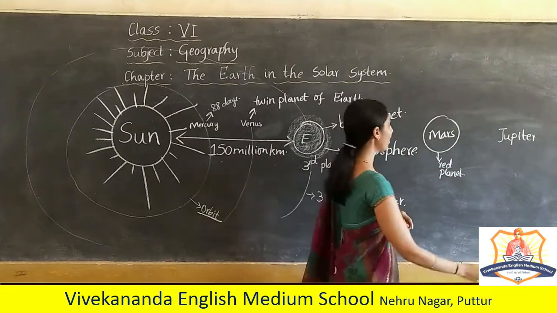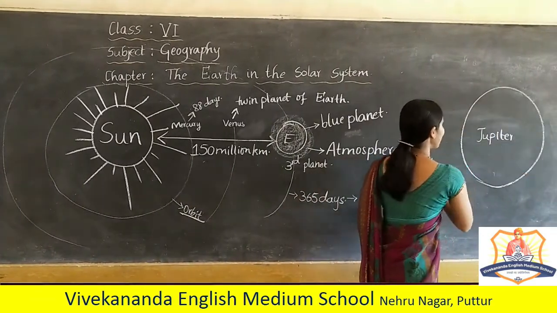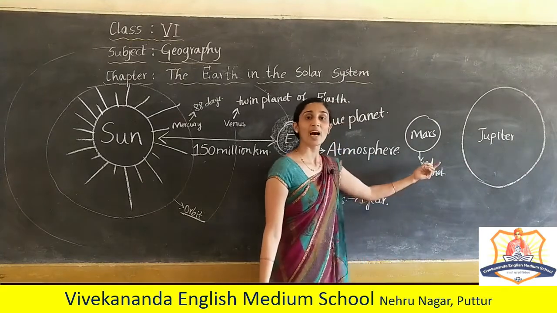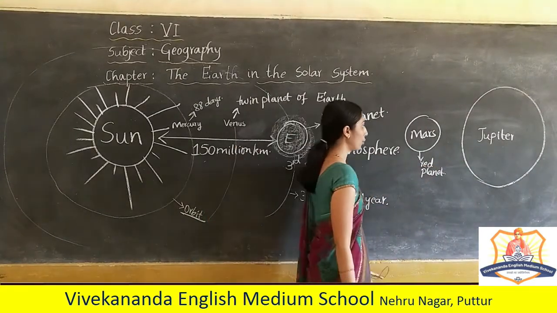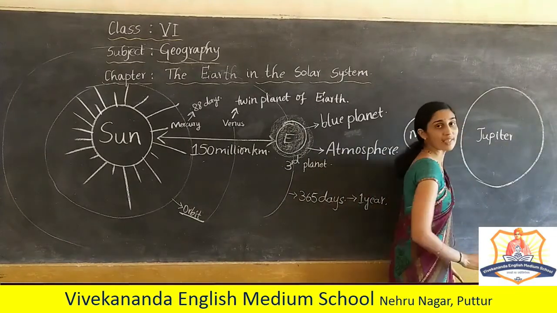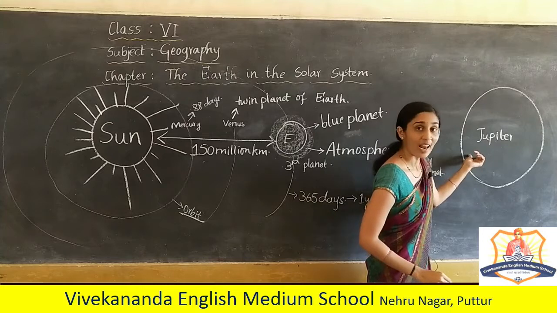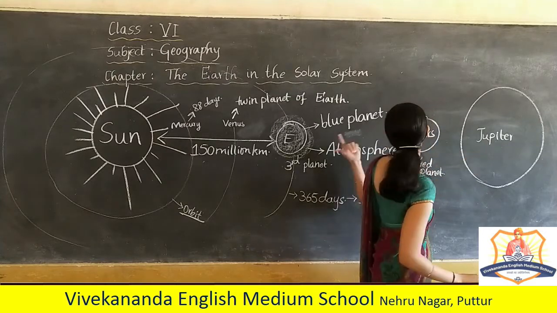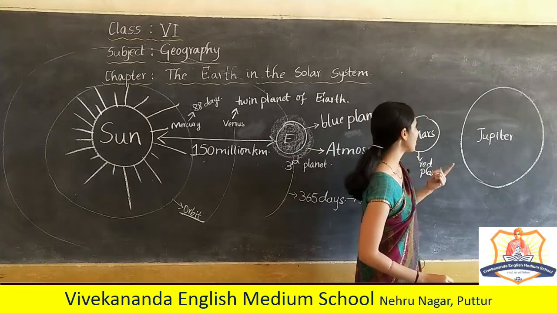Jupiter is the largest planet. In our Hindu culture, it is also called Brihaspati or Guru. Jupiter, called Brihaspati or Guru, is the largest planet among all the 8 planets of the solar system.